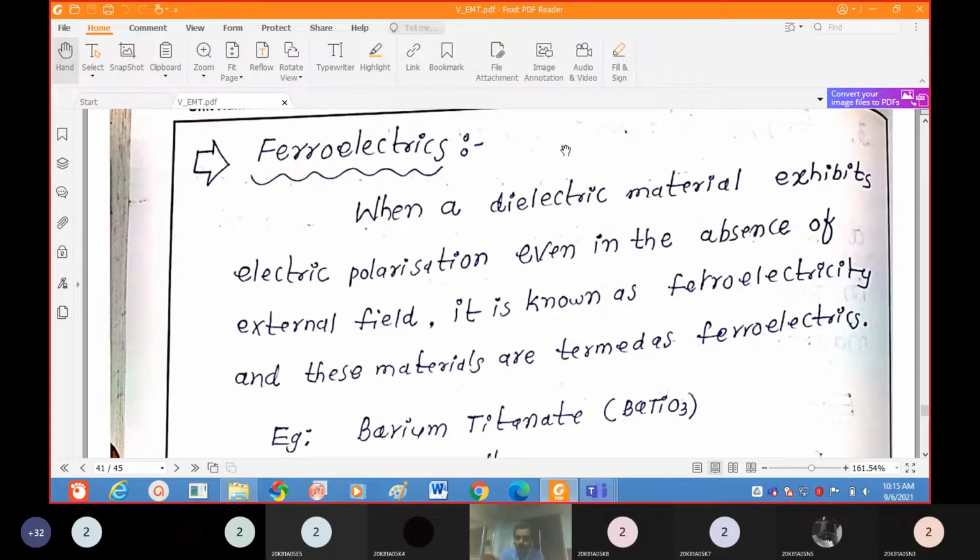Generally we know that in the case of a dielectric material, if you apply the electric field, polarization occurs on the surface of the dielectric. In the case of a ferroelectric material, even without applying any external field, polarization takes place. These types of materials are called ferroelectrics, and this mechanism we call ferroelectricity.